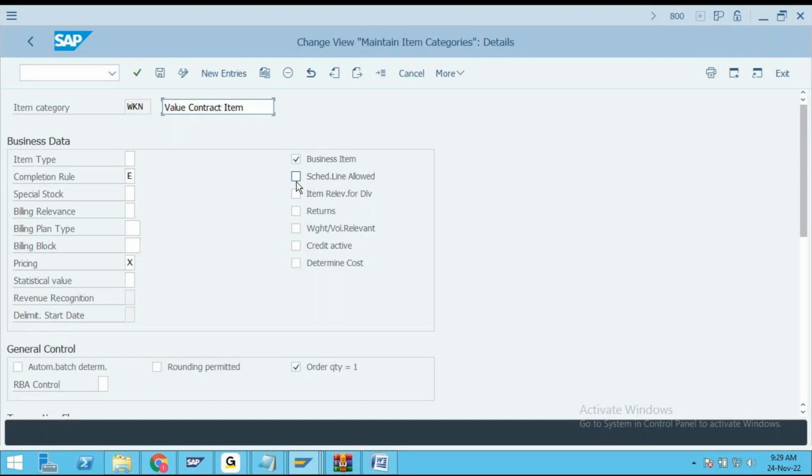So what we need to do in that item category is uncheck the field schedule line data.